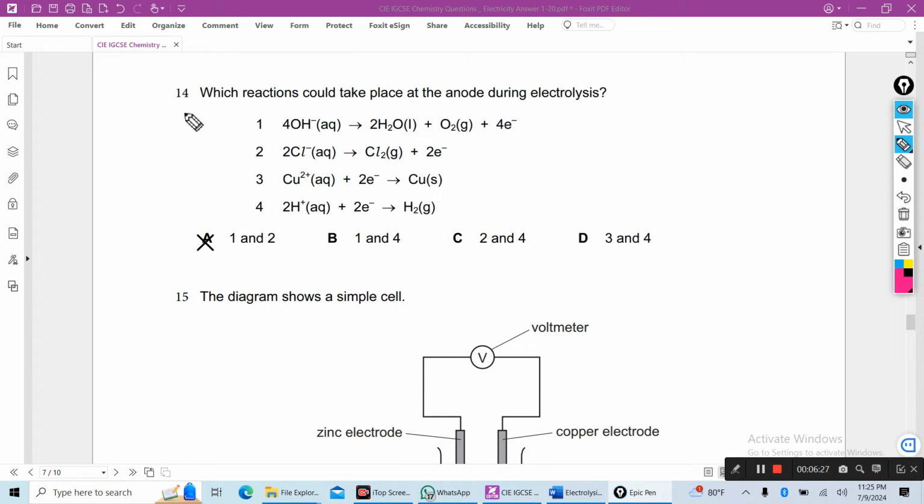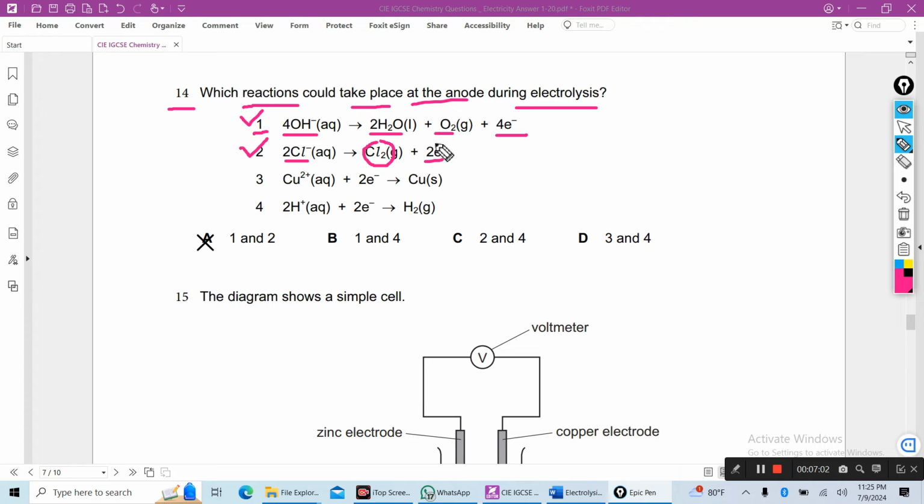Next, which reactions could take place at the anode during electrolysis? 1. Hydroxide ion loses electrons and is oxidized to produce oxygen and water. This is the correct answer. 2. Chloride ion loses electrons to form chlorine, oxidation occurs. This is also a right answer.